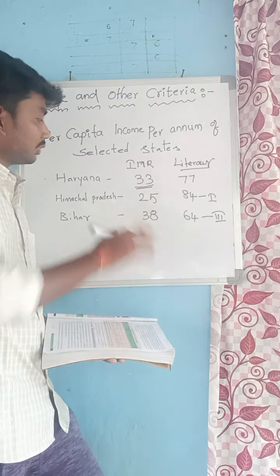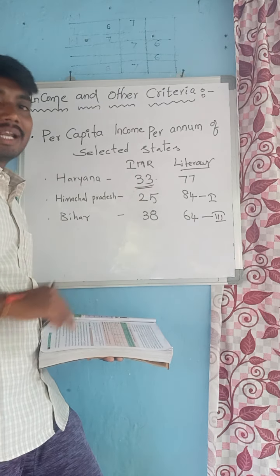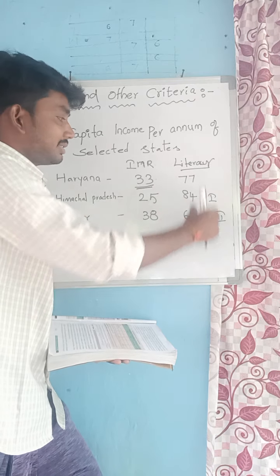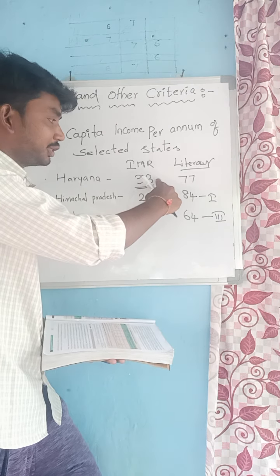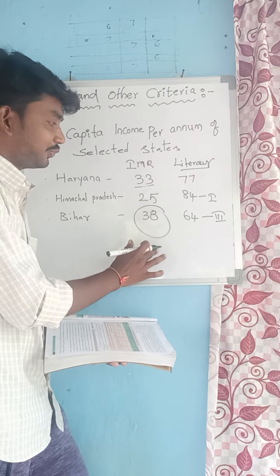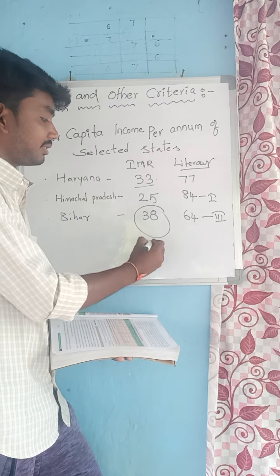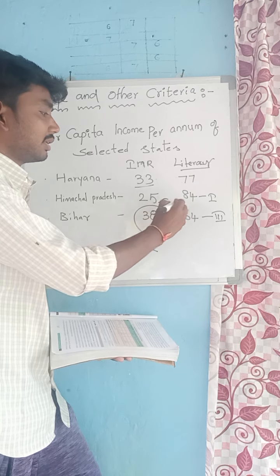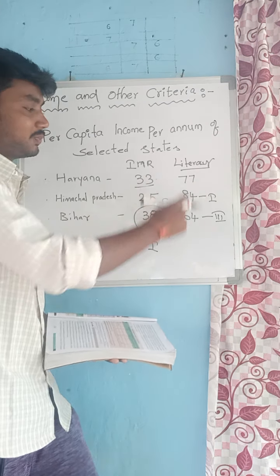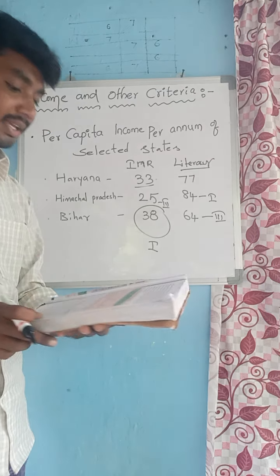So this table shows the data of IMR and literacy rate. In IMR, Sorry, not Haryana, Bihar is the first, and Himachal Pradesh is last. But in literacy rate, Himachal Pradesh is first and Bihar is last.